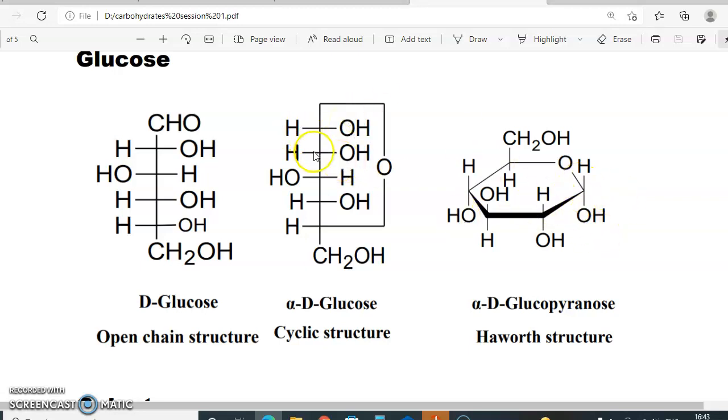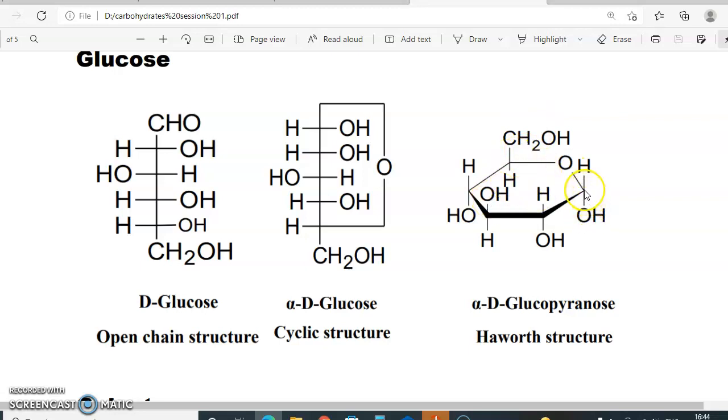If the OH groups are on the left side, then I write them above. So this is on the right side, I write it below. The second carbon is also on the right side, I write it below. The third is on the left side, I write it up. Then it is again below, and the CH2OH and H is written like this.